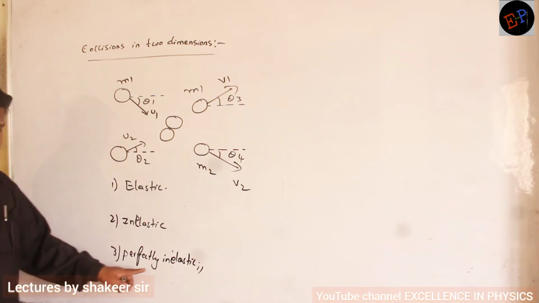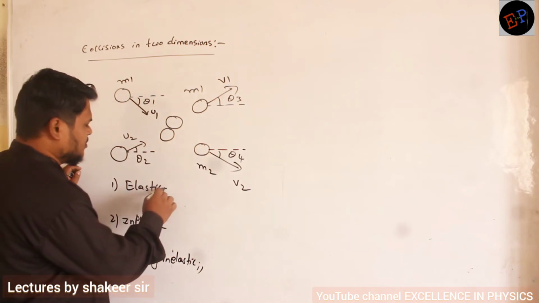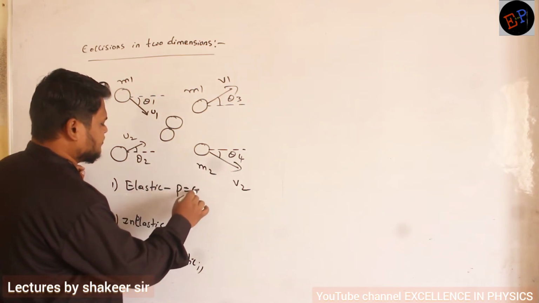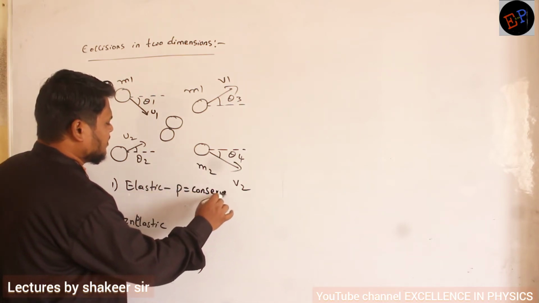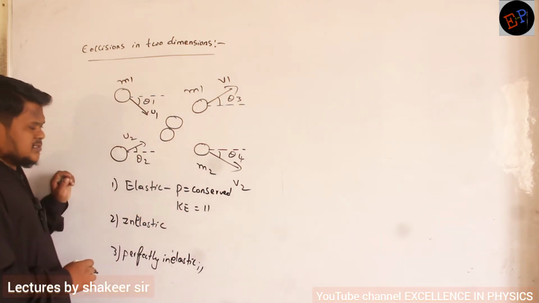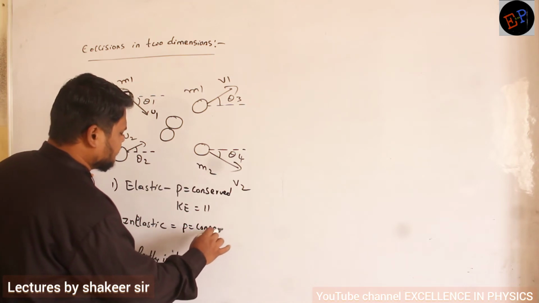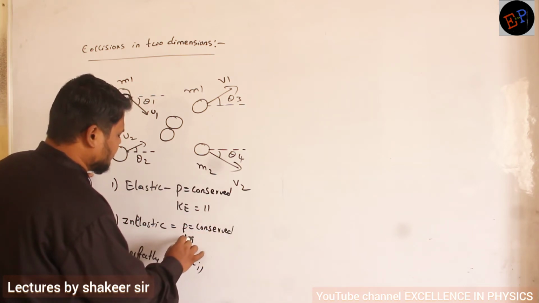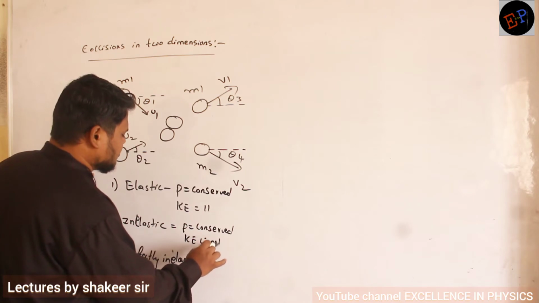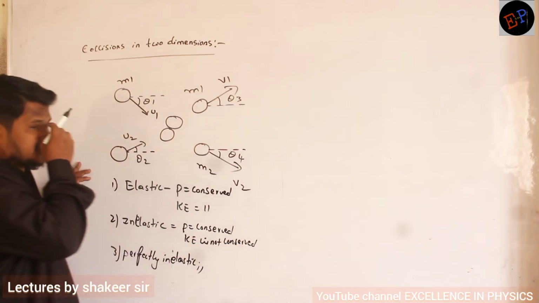That is called perfectly inelastic collision. So elastic collision means what? Momentum is conserved. Kinetic energy is also conserved. Inelastic collision means momentum is conserved, but kinetic energy is not conserved. Clear, no? There is some loss of kinetic energy.